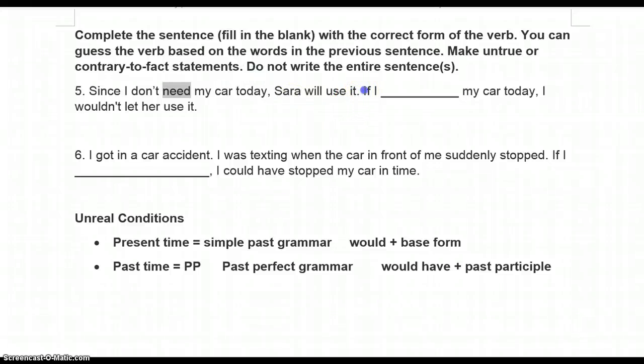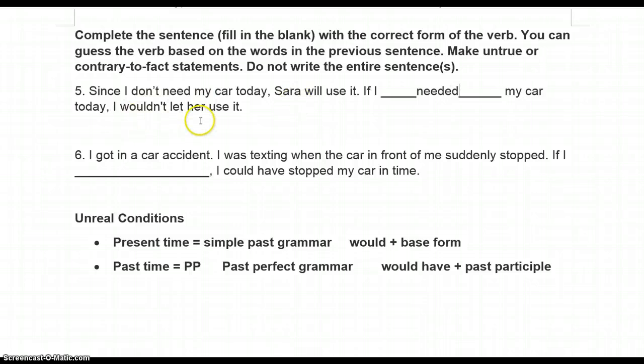Okay, now we're going to change to the unreal thing. If I needed my car today, I wouldn't let her use it. Simple past because this is unreal, and you can see our time period is talking about today. Today or the very near future for today. So present time, stick with the simple present grammar. Again, you're just always going to come back to this to make your decision.